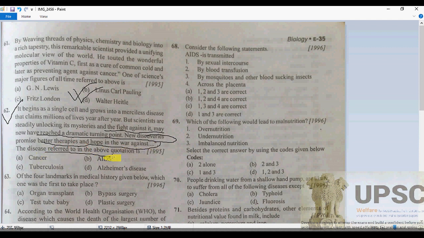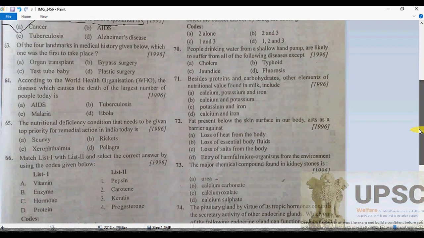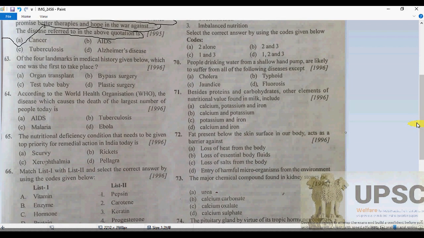So the disease referred to in the quotation is, of course, cancer, and there should be no doubt about that. Because as we know, when we define cancer, what is cancer? Cancer is a disease characterized by abnormal cell growth, resulting in a tumor. When the tumor successfully spreads to other parts of the body, it starts invading and destroying other healthy tissue. Cancer can be classified as carcinoma, sarcoma, melanoma, according to the tissues involved. Tuberculosis is a bacterial infection, and AIDS is the acquired immune deficiency syndrome.